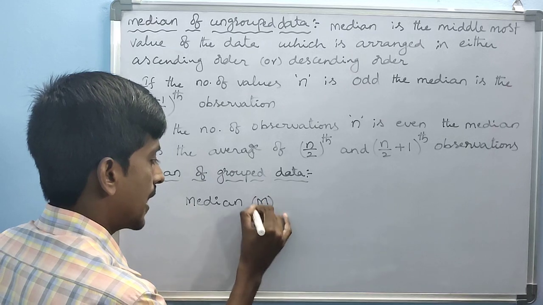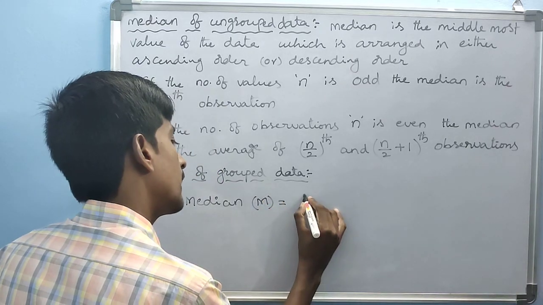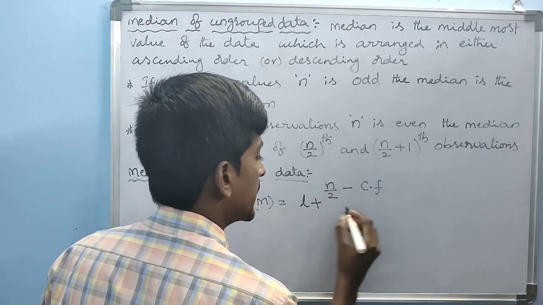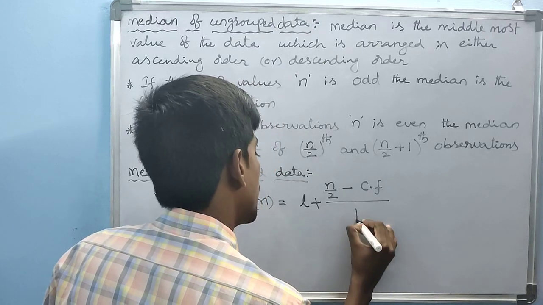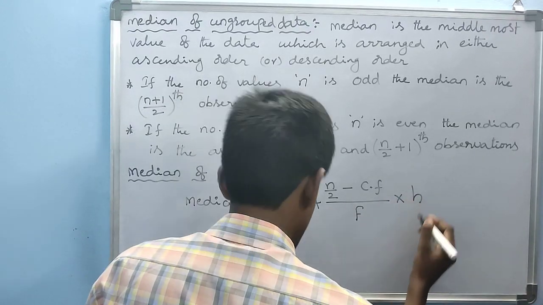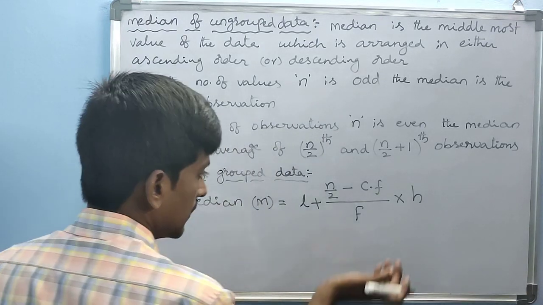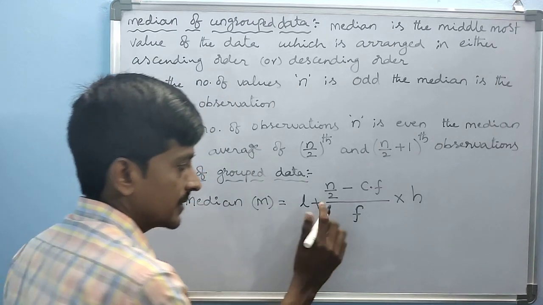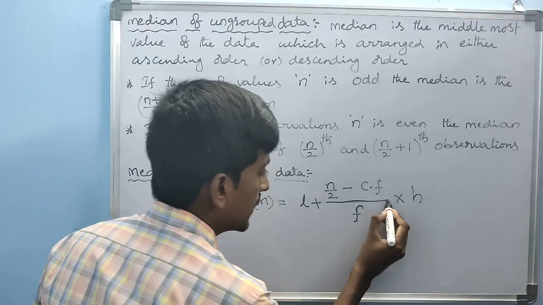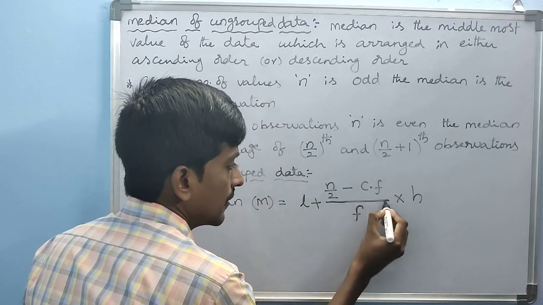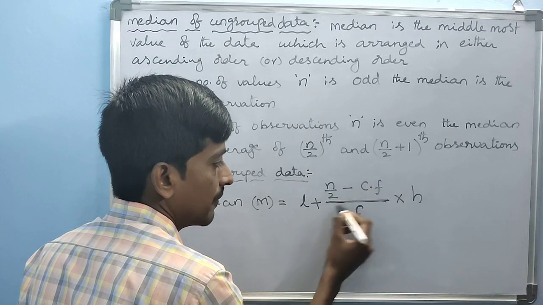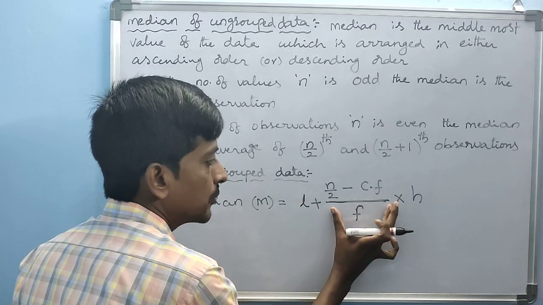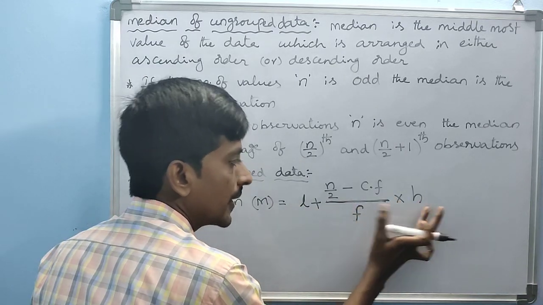Median M equals L plus (n by 2 minus CF) by F into H. Please look at the words clearly: L plus, this is one term, then n by 2 minus CF by F into H.